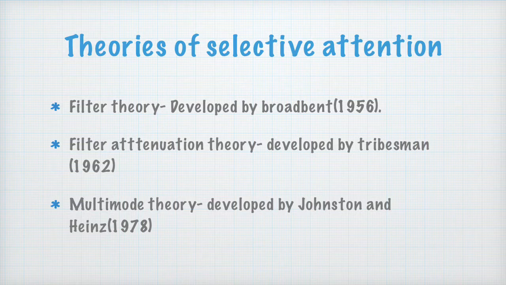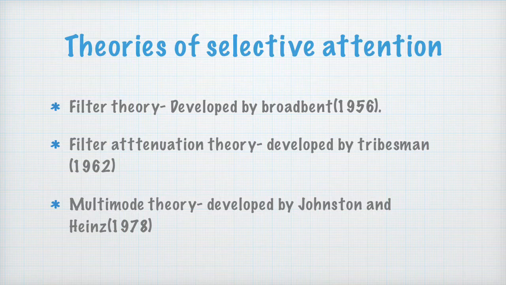So, filter attenuation theory is just a modification of your filter theory. In filter theory, it was proposed that only one stimulus reaches the higher levels of processing.